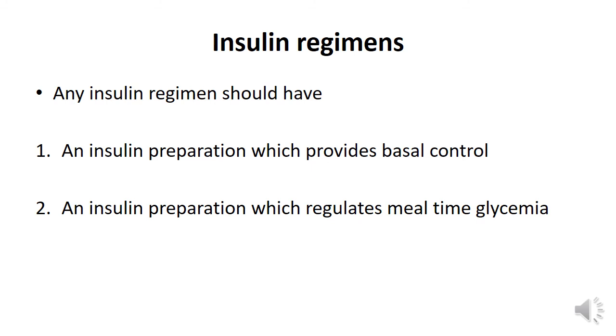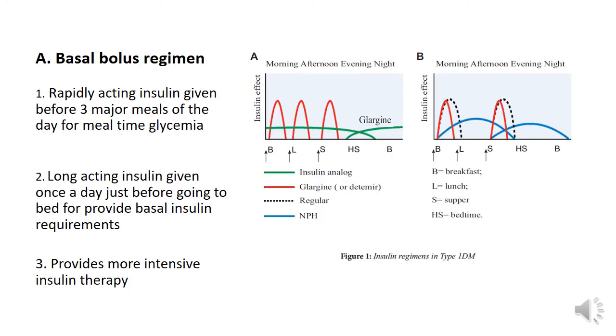Figure A is the basal bolus regimen, which provides intensive insulin therapy. In figure A, you can see three red peaks. That is the rapidly acting insulin preparations given before each meal of the day. That means one before breakfast, one before lunch, and one before dinner.